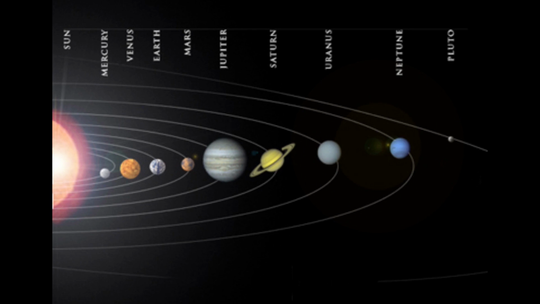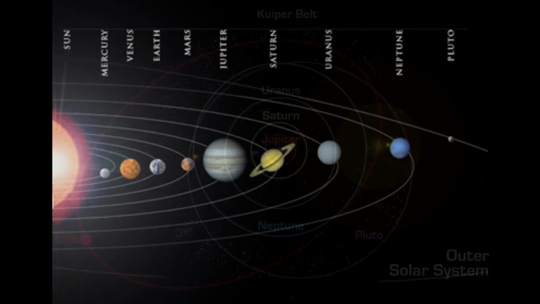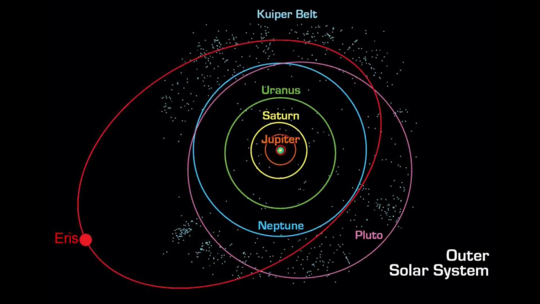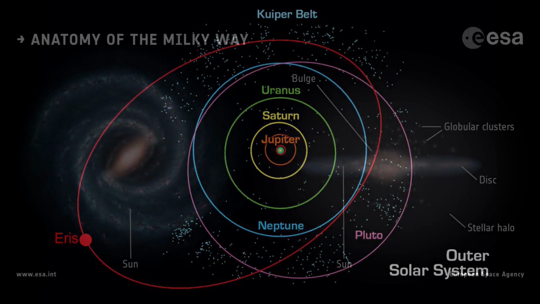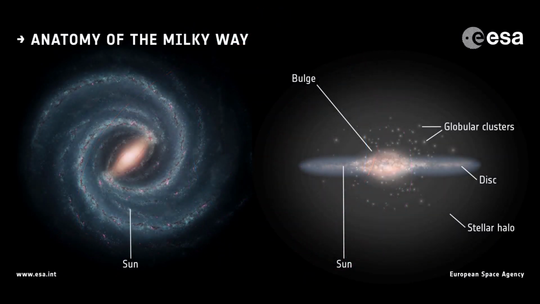Smaller objects are the asteroid belt, which lies between Mars and Jupiter, and other objects beyond Neptune, such as the Kuiper belt and scattered disk, which are mostly ice. There are some dwarf planets also, like Pluto, Ceres, and Eris. Our solar system is located 26,000 light years from the center of our Milky Way galaxy. So, how did this solar system form?